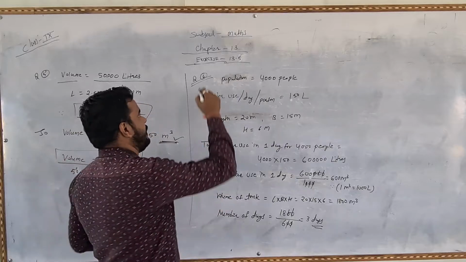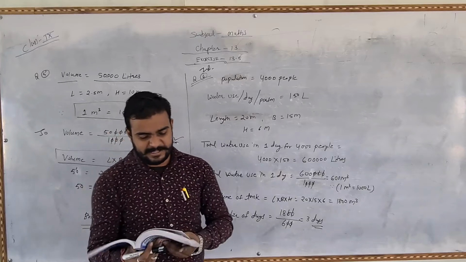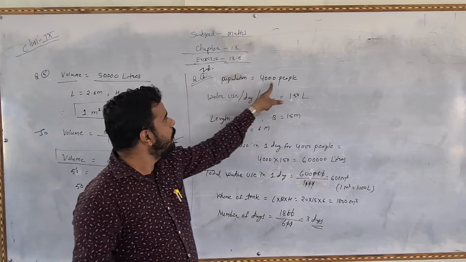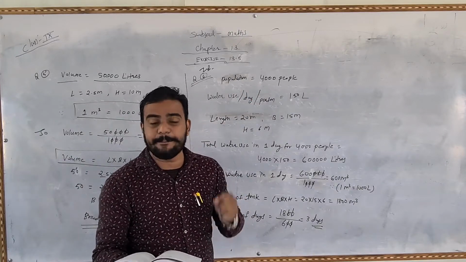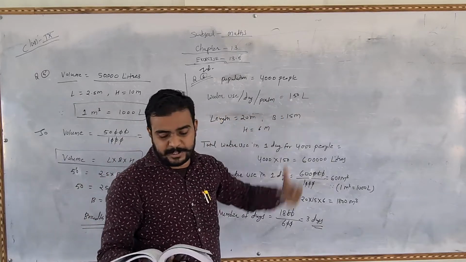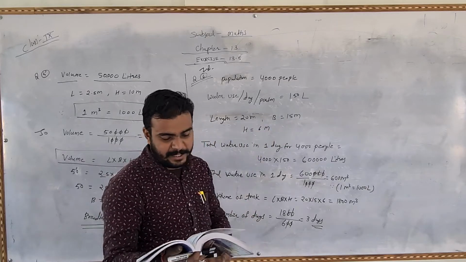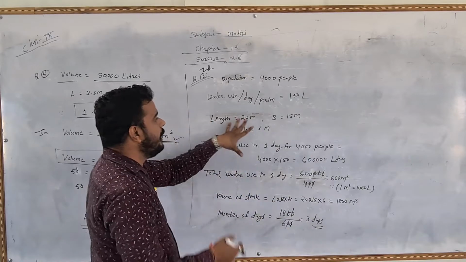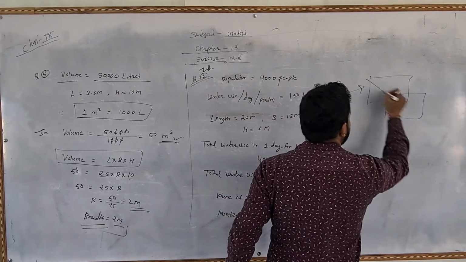So next, question number 6 is very important from the exam point of view. The question is like this: a village having a population of 4,000, meaning a village has 4,000 people, and they use 150 liter water per head per day, meaning one person uses 150 liters of water in a day. So a tank is measuring 20 meter, 50 meter and 6 meter. How many days will the water in this tank last? How many days will the water last?